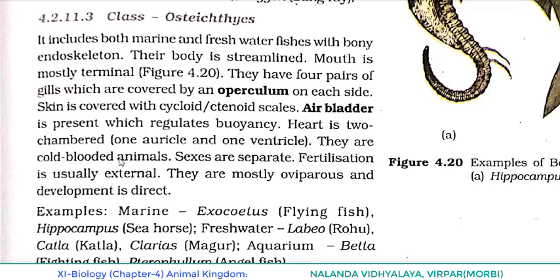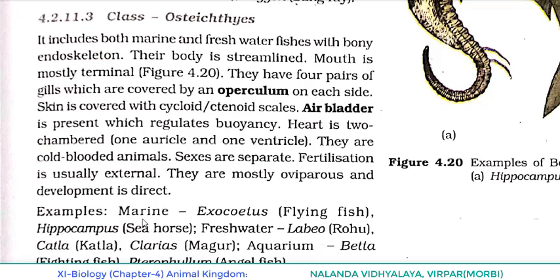They are cold-blooded animals, as we discussed. What is the scientific term? Poikilothermous. What does it mean? They lack the capacity to regulate their body temperature. Sexes are separate. Fertilization is usually external. There it was internal and here it is external. They are mostly oviparous. There we said viviparous and here we are saying oviparous, and development is direct. Direct means you have to understand the young one resembles the adult.